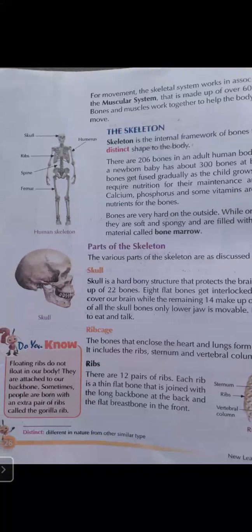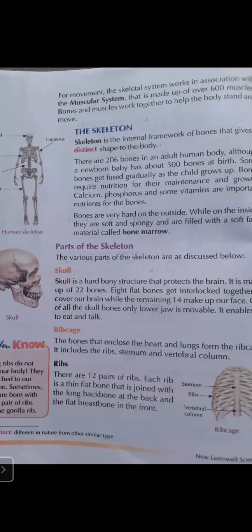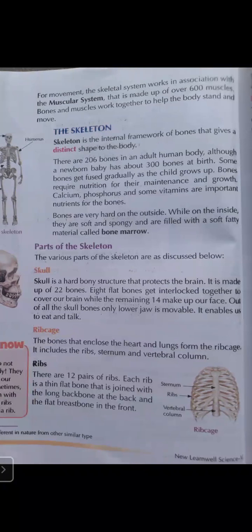Then the different parts of the skeleton we have learned. The first part is the skull, the upper part of our neck. The skull has 22 bones. Out of 22, 8 bones protect our brain, and 14 bones make our face. Then, what is the rib cage? The bones that enclose the heart and lungs. Our heart and lungs are kept inside some bones, and those bones are known as the rib cage. There are 12 pairs of ribs.